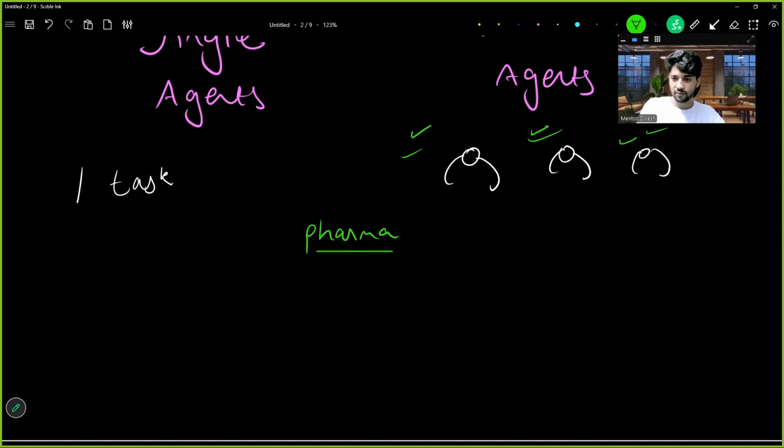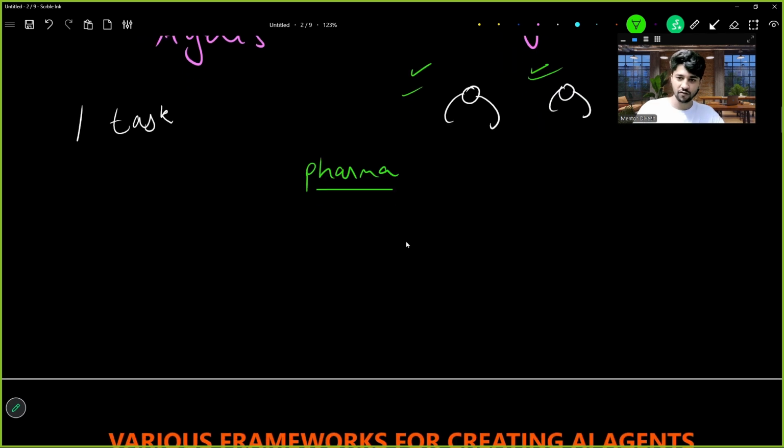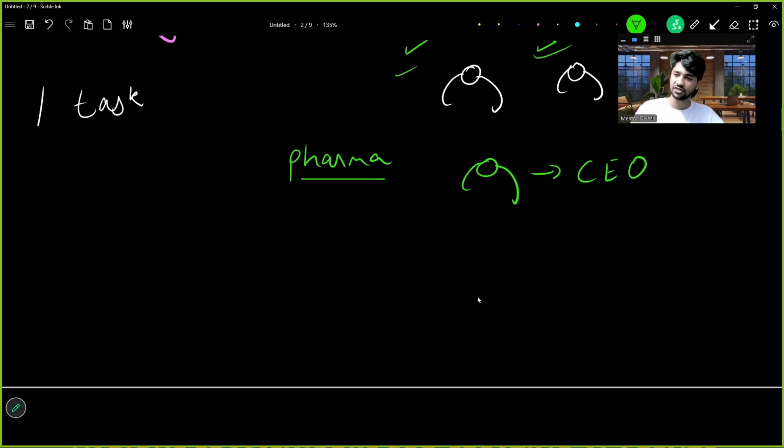Let us talk about a pharmaceutical use case. Very interesting, you will love it. In this pharmaceutical use case, let us say we have a CEO of this organization. We can call it CEO AI agent. Now, what is the task of the CEO AI agent? To bring up clients, to have conversation with clients, to get new orders for the company.